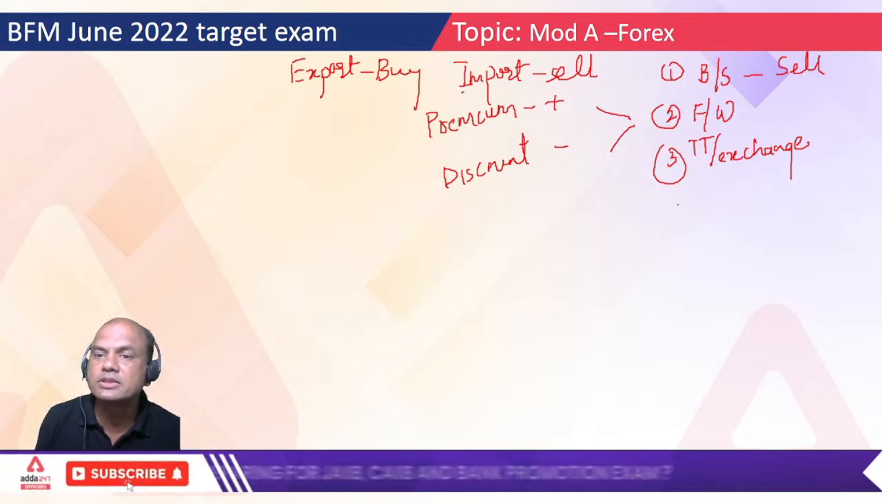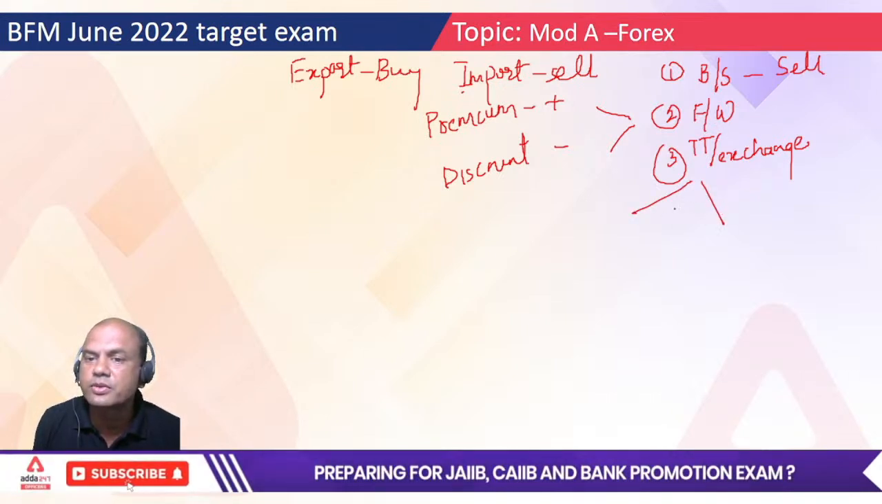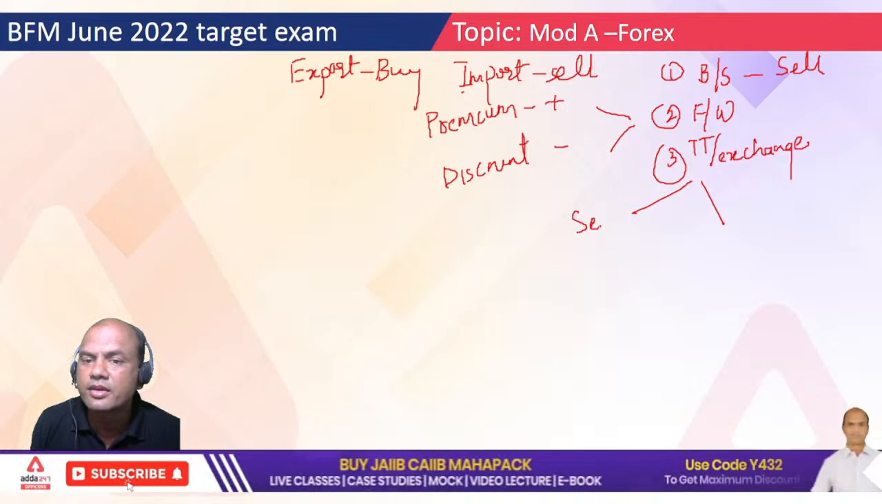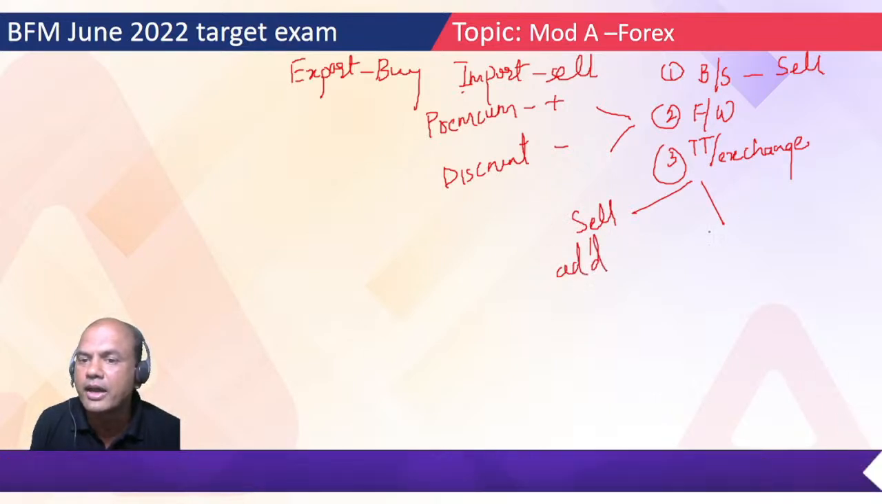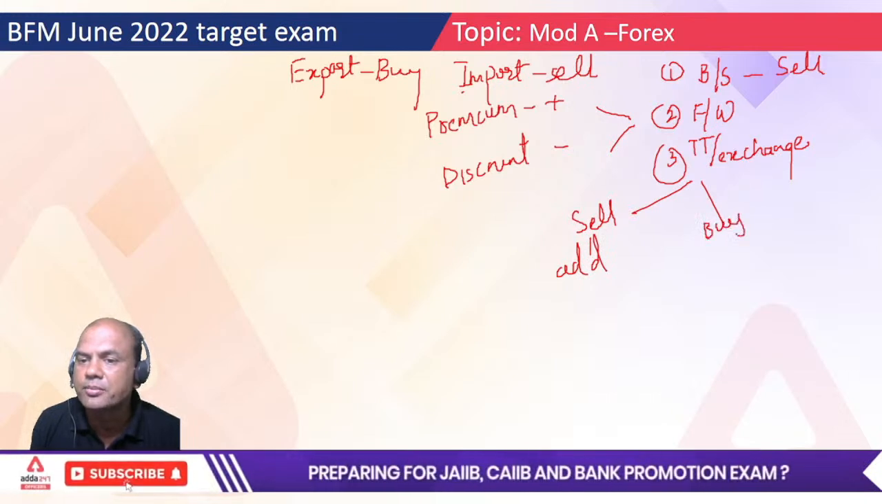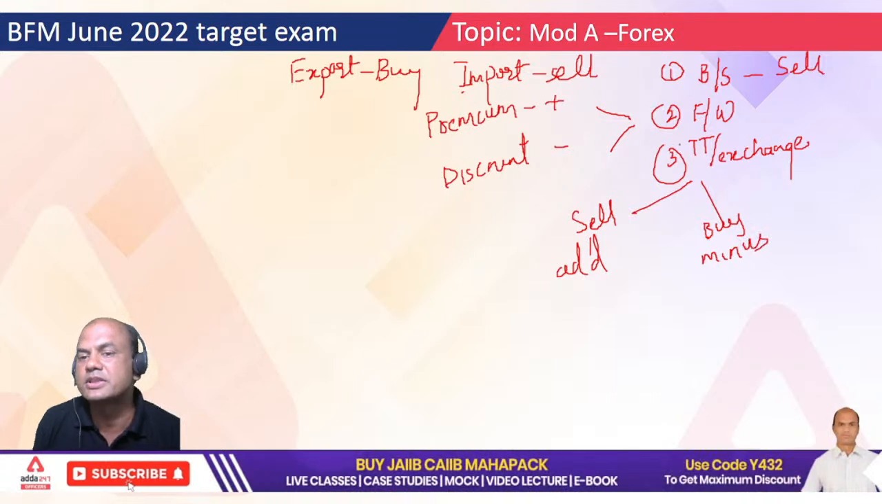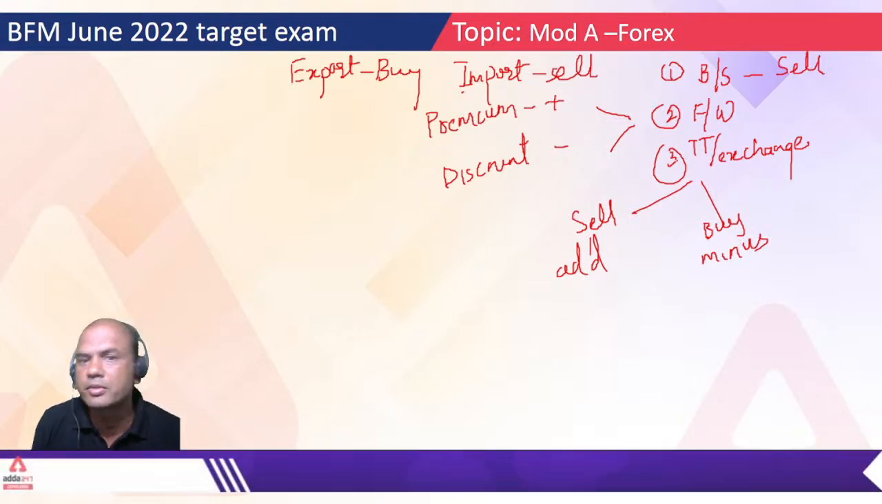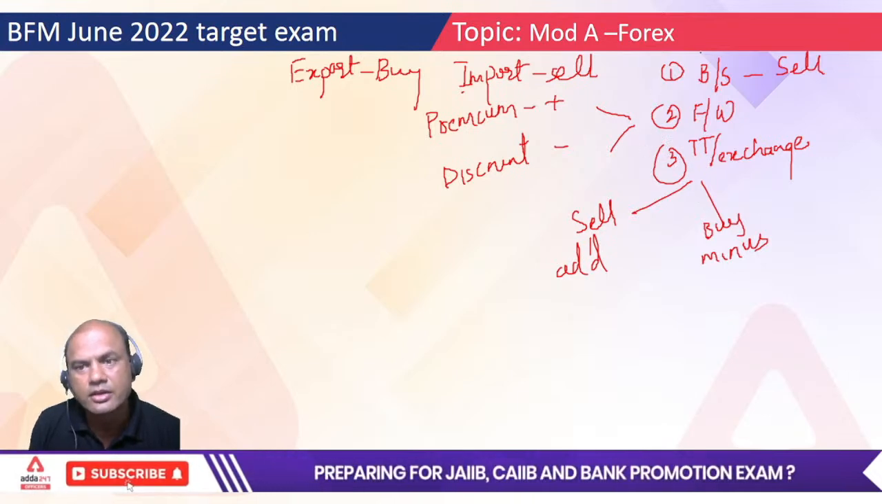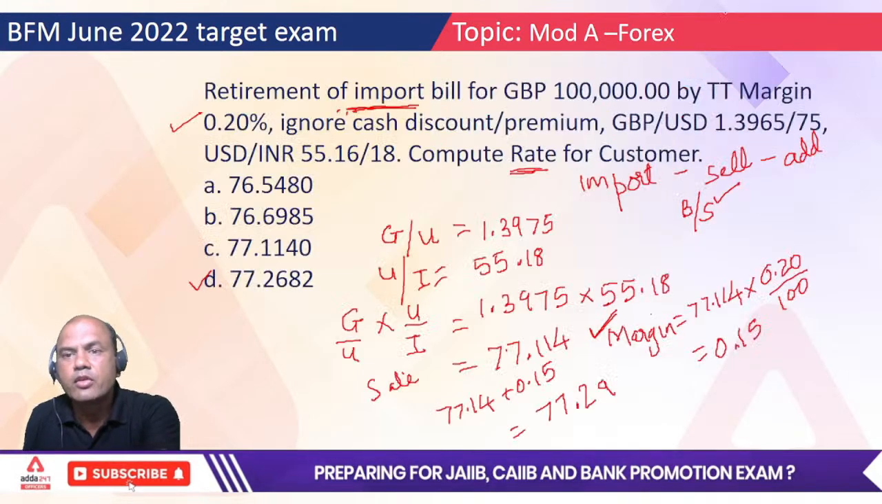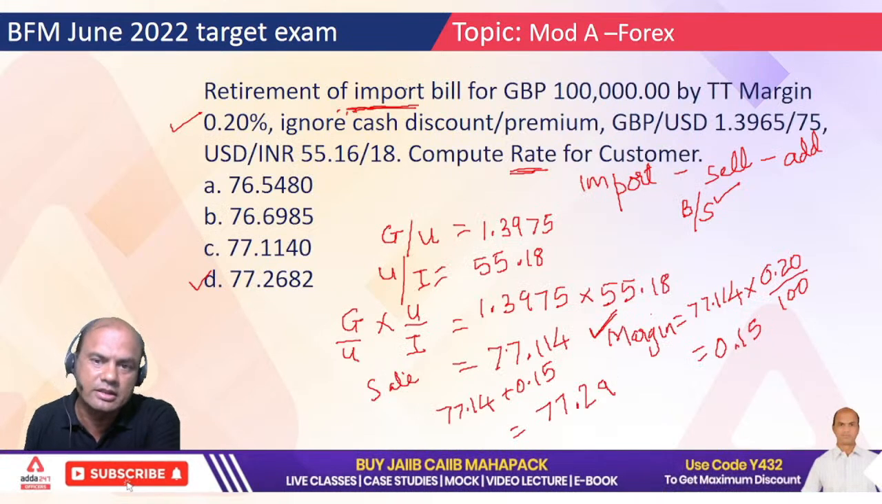Now TT margins. Again 2 logics for this. Sell: always add the margins. Buy: always subtract the margin. Remember these basics. If you forget these basics, you are gone in the problem. Got this? Clear? So now in our problem, whether it's buy or sell is clear.